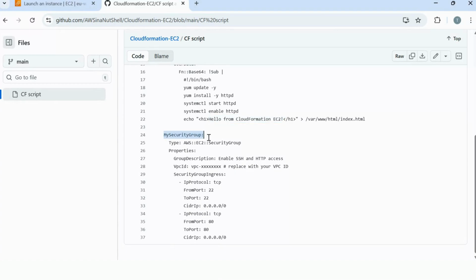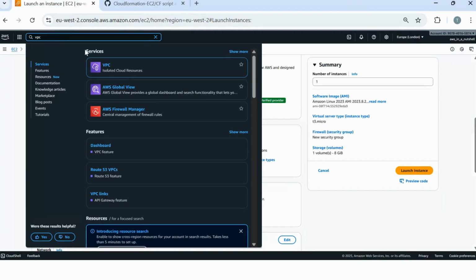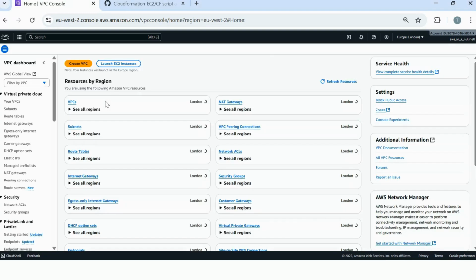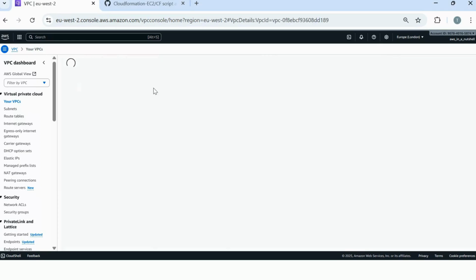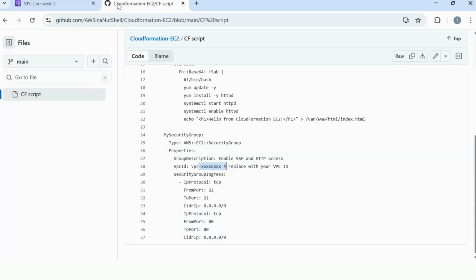Then as you come down, you'll see the next part is the security group. And then you'll see some other fields you'll be used to, which is the port numbers. You're also going to need the VPC ID for your account. So I'm going to come to VPC back in the console, and I'm going to use the default AWS VPC. If you've got one, you can obviously just use any one that you've got set up. Just make sure it's all in the same region. Click on VPC, get the VPC ID, and then just come back and enter it there. And that's basically it. That's all you need to do.